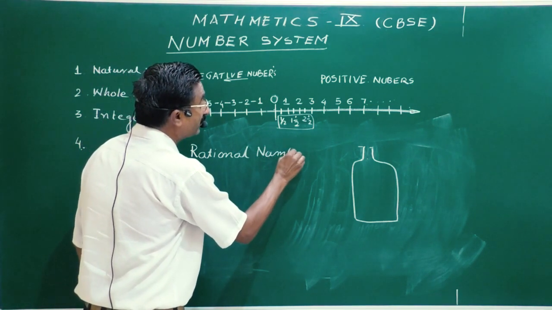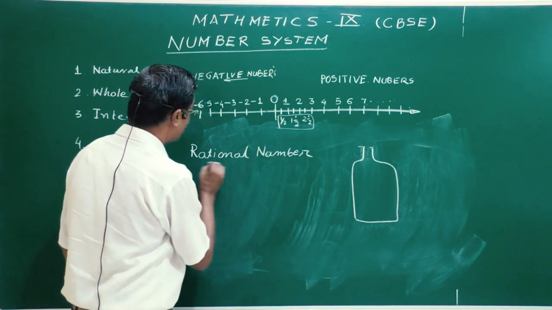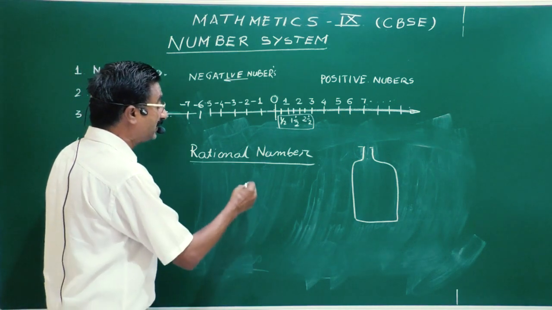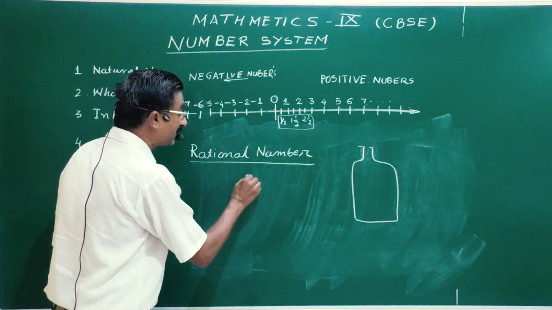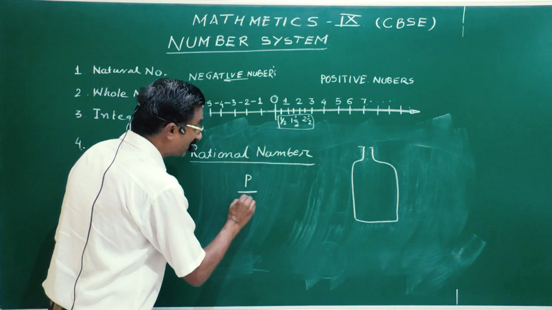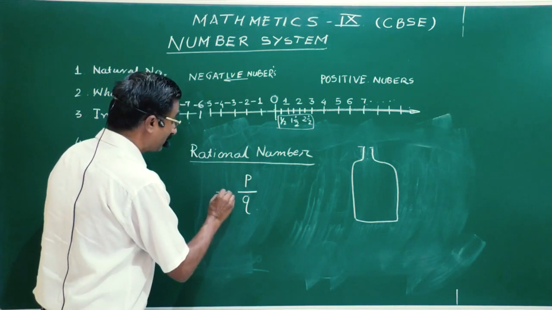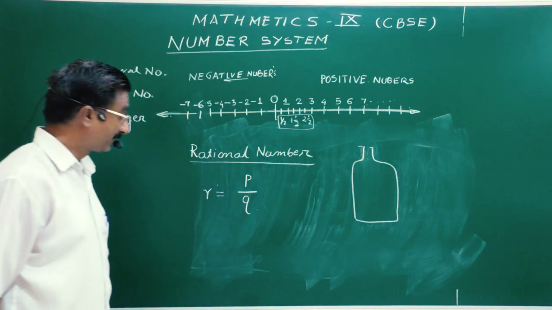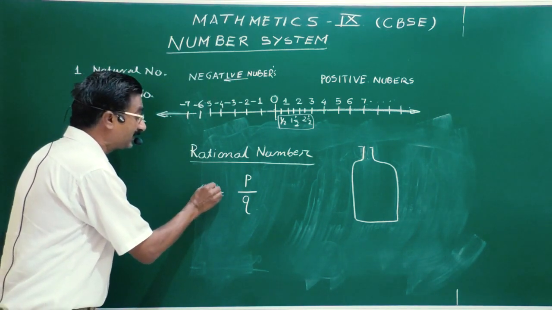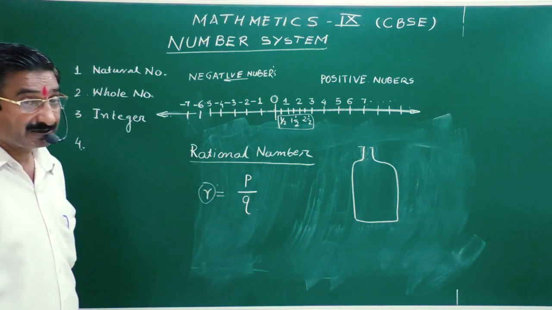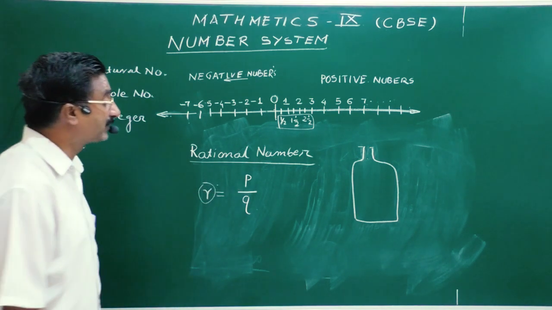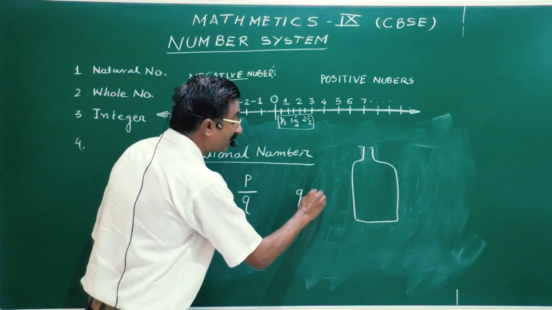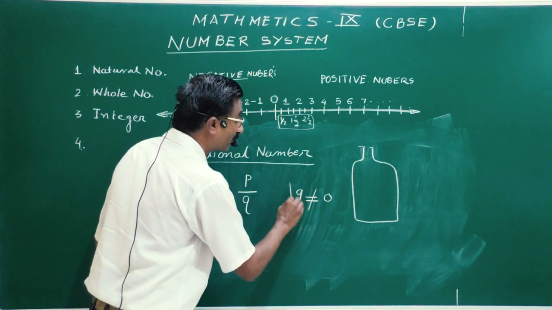I think this is something new for you, but the name is rational only. Rational numbers are the numbers indicated in the form of P by Q, and denoted by small r, where Q is not equal to 0.